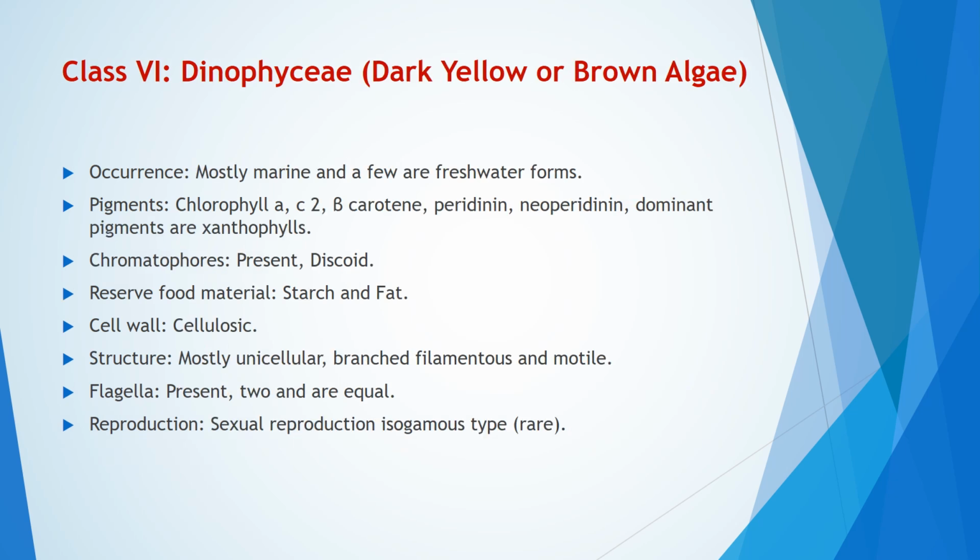Dinophyceae. This is commonly called as dark yellow or brown algae. Occurrence mostly marine and a few are freshwater forms. It includes the pigments namely chlorophyll A, chlorophyll C2, beta carotene, peridinin, neoperidinin. Dominant pigments are chloroxanthophylls.